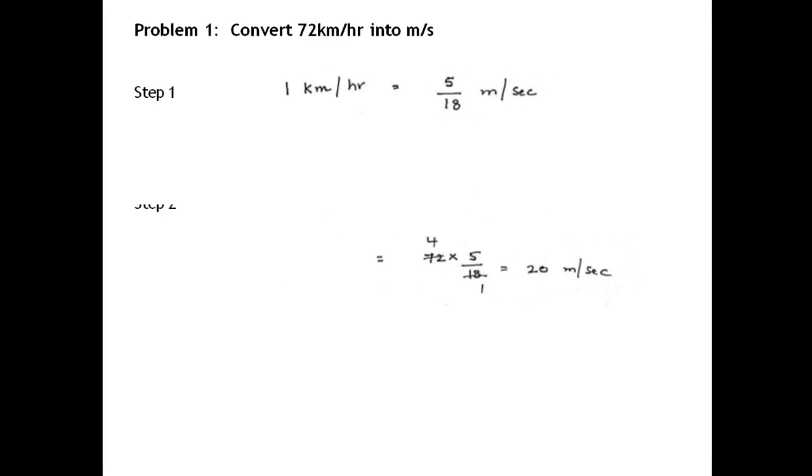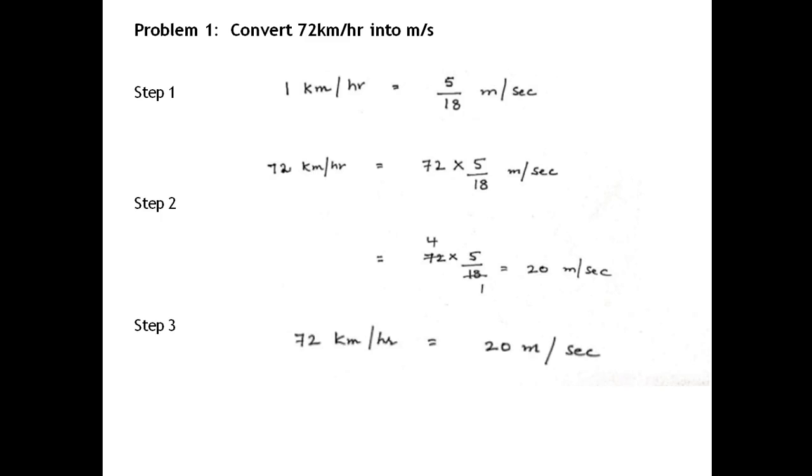Let us convert 72 kilometers per hour into meters per second. Already we know that 1 kilometer per hour is equal to 5 by 18 meters per second. 72 kilometers per hour is equal to, substitute 72 there, 72 into 5 by 18. And if you bring them to lowest terms, 18 ones are 18 and 18 divides 4 times in 72, and 4 5s are 20. So 72 kilometers per hour is equal to 20 meters per second.